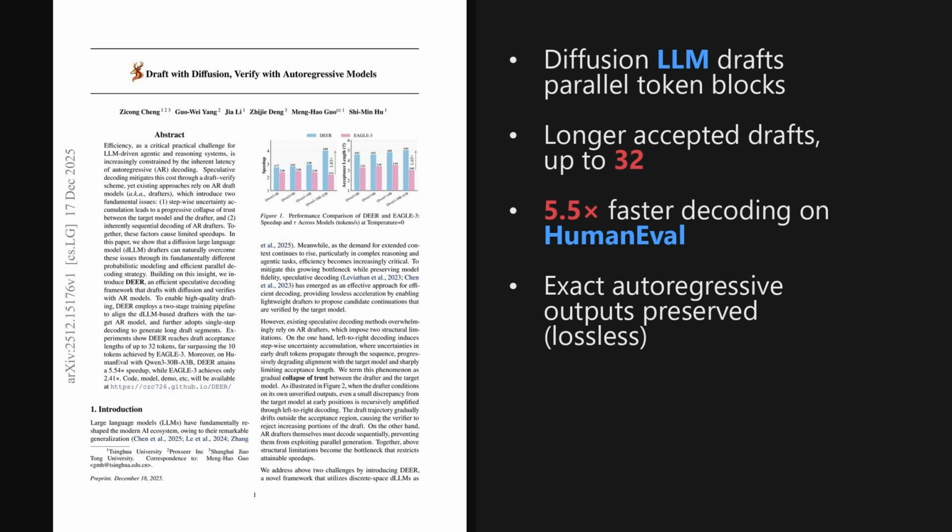Two takeaways stand out. Diffusion drafters can propose long blocks in parallel, and the autoregressive verifier can still stay exact, because the accept-reject step keeps the final distribution lossless. The broader implication is that speculative decoding might get much faster without sacrificing model fidelity, especially at scale.